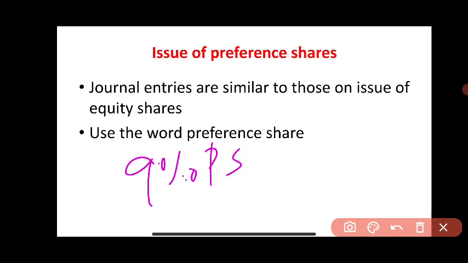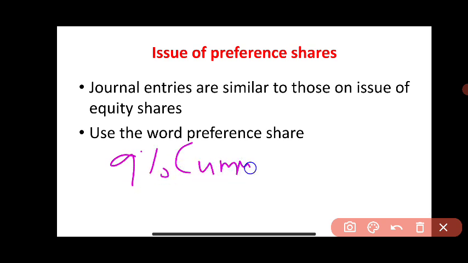Sometimes other words will be given. For example, 9% cumulative preference share. If this type of word is used, we have to use the complete word.